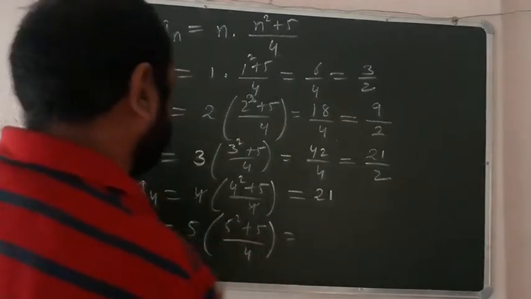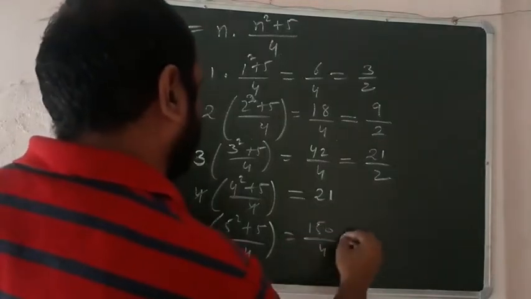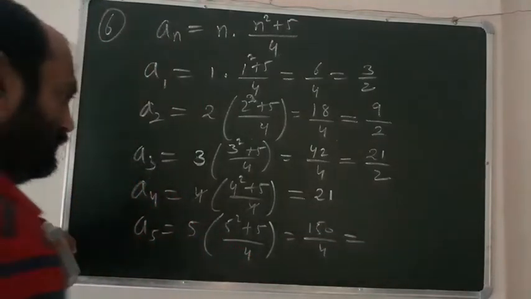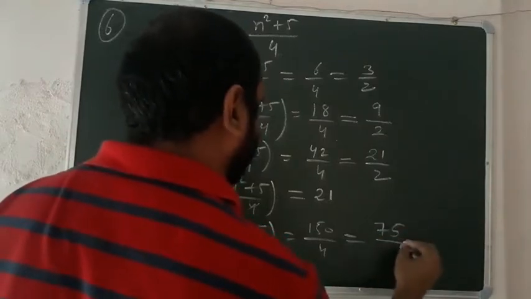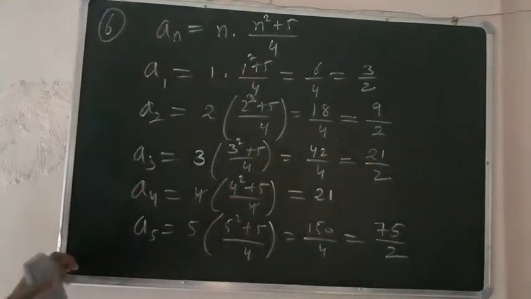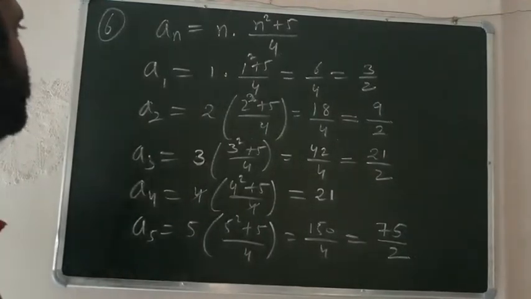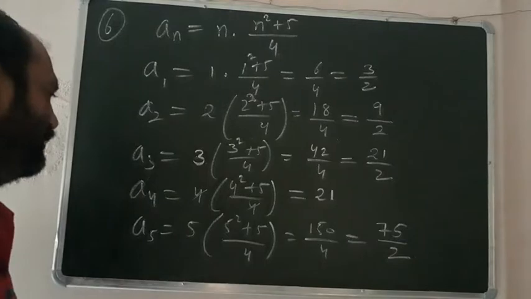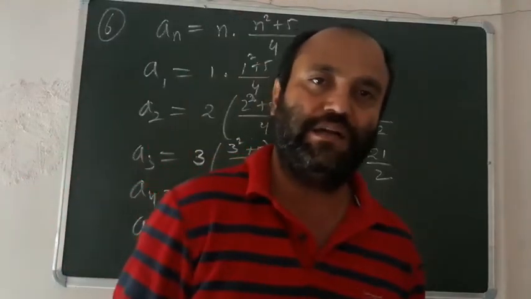So this is 150 over 4, that is 75 over 2. Clear? So I hope you understand this topic. You can find the first 5 terms of the sequence by putting n is equal to 1, 2, 3, 4